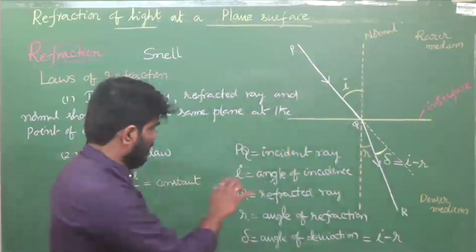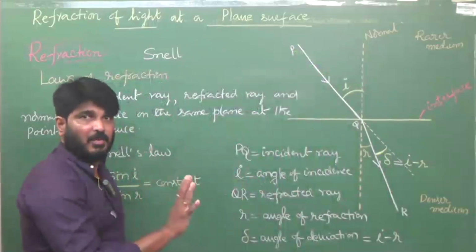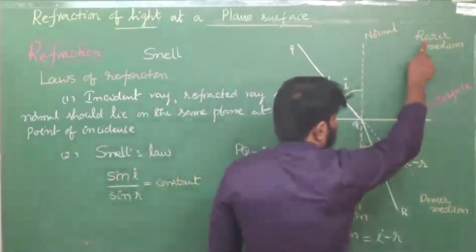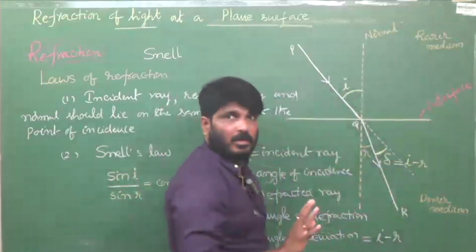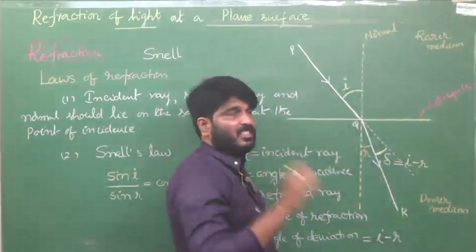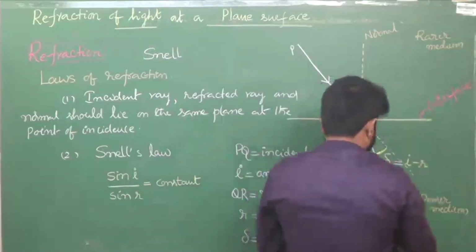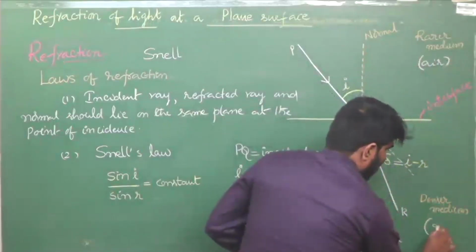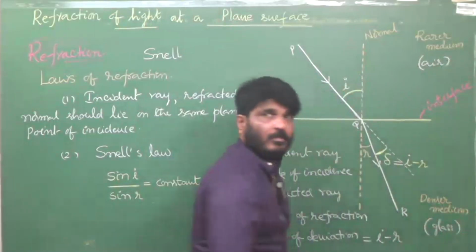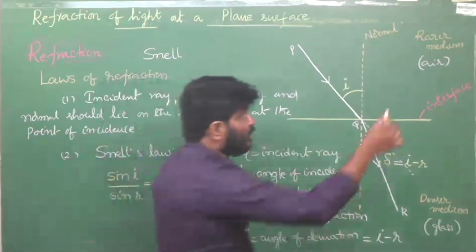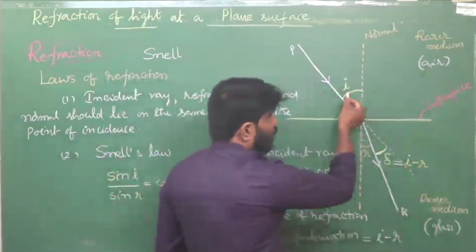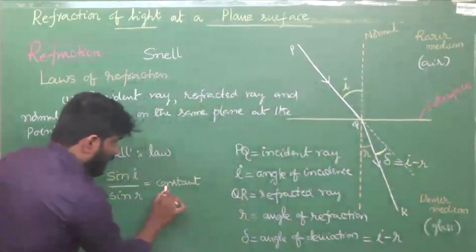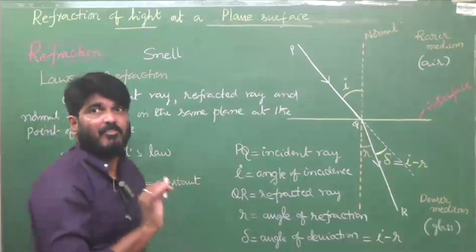When color changes, this value will change. So remember, the wavelength should remain the same. Next, the second condition: we considered a rarer medium here and a denser medium here. The pair should not change. For example, here it is air and here, say, glass. This pair should not change. Though you change the angle of incidence, this is constant for a particular pair of media.